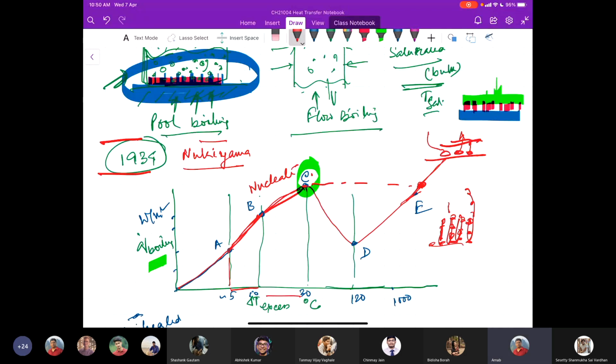So the high heat transfer rate can be achieved at the end of this curve, which is at C.